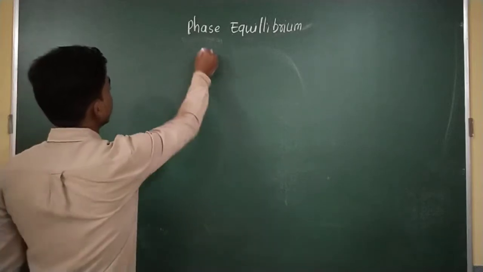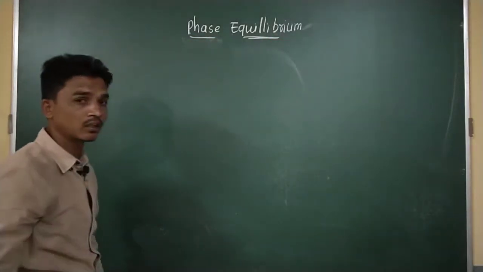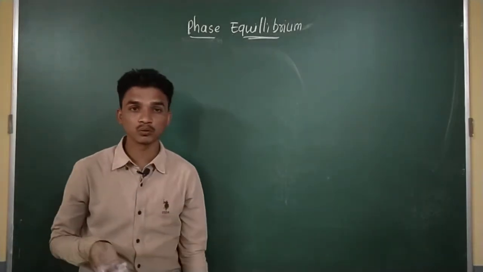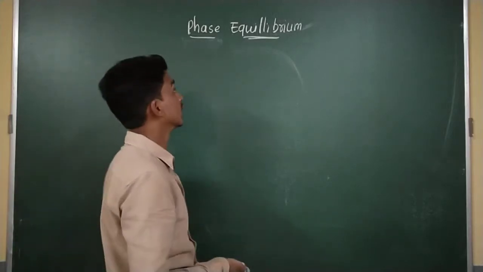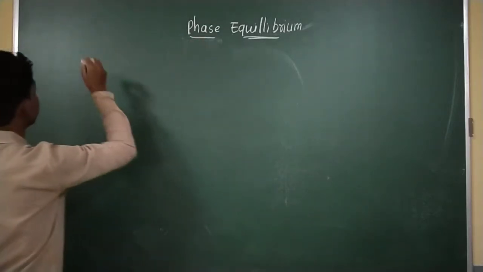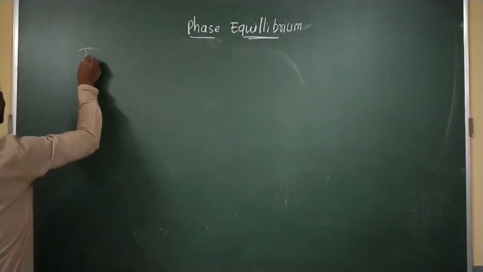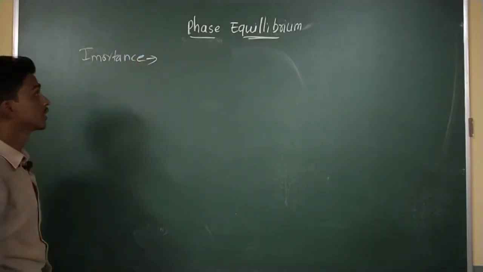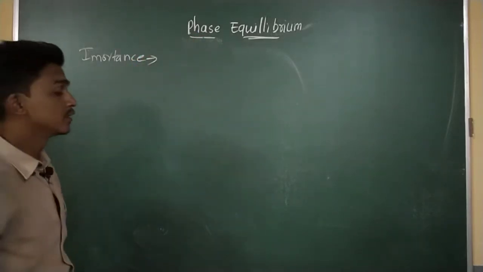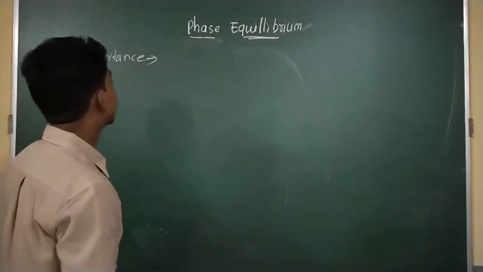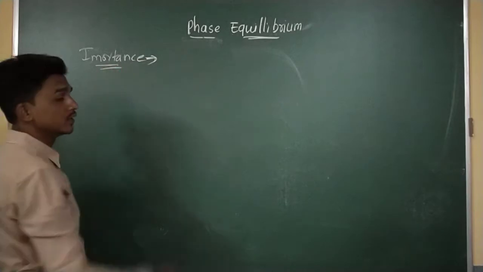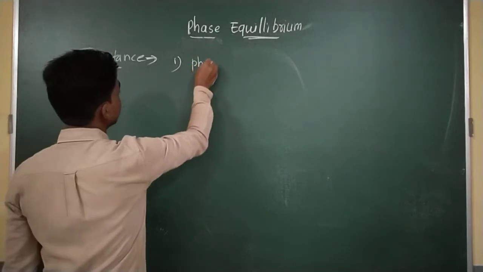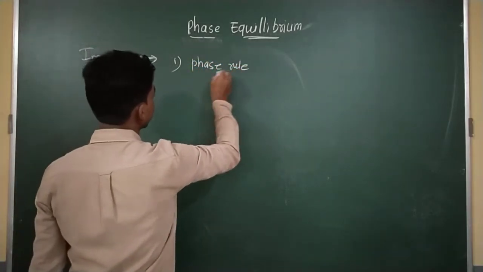Okay, so before going to discuss the next part of your syllabus, that is the one component system and the water system and all these things, we have to know the importance of the phase equilibrium. Why are we going to discuss this chapter, and what is its importance from the chemist's point of view? So the first importance is that phase equilibrium contains the phase rule.